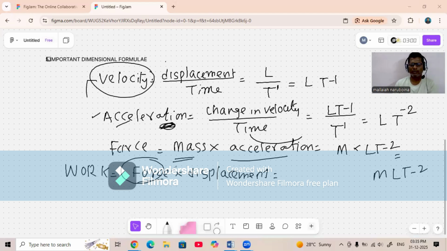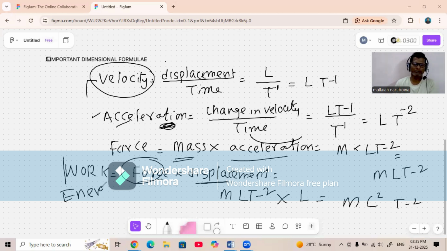Force dimensional formula is M L T power minus 2, into displacement, which is nothing but L. So M L into L, that is M L square T power minus 2. For work and energy also, we have the same dimensional formula. So remember the dimensional formulas for velocity, acceleration, force, work, and energy. After that, let us discuss pressure.